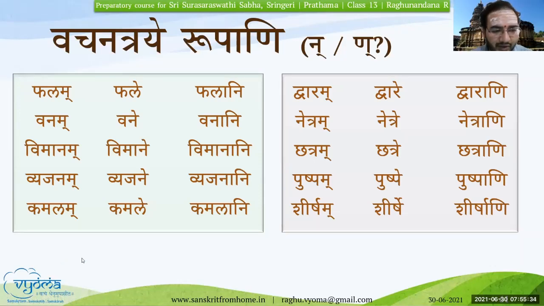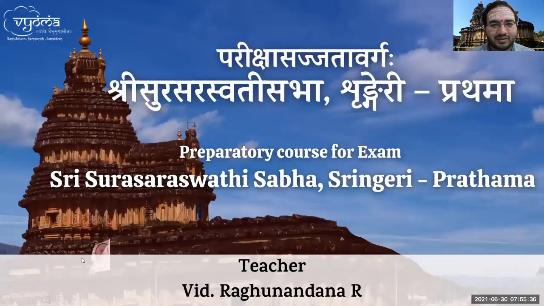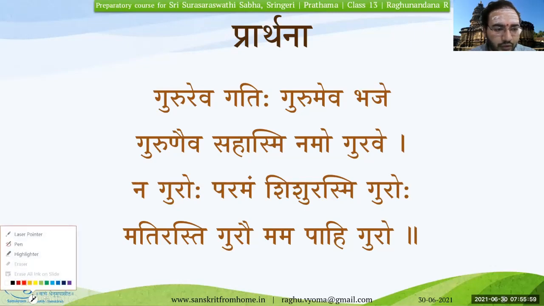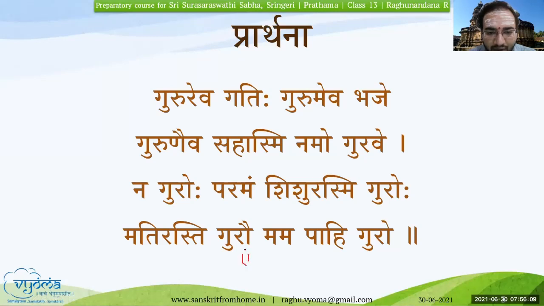One second, let me check that. So this is the one, right? It is Gurau only. Matirasti Gurau, Mama. It is Gurau, it is not I. Let me show the difference anyway. Though it seems similar to I, it is Au: Gurau basically. I we write this way. I is this.